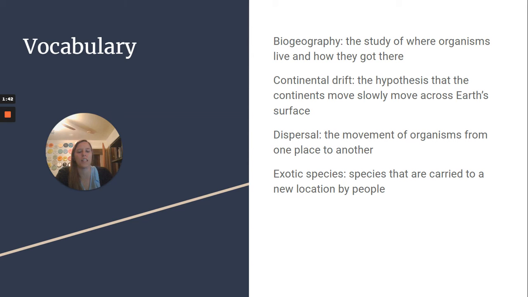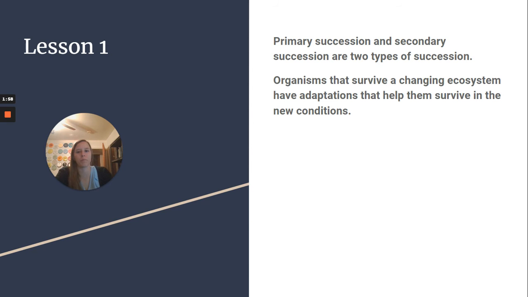Continental drift, the hypothesis that the continents move slowly across Earth's surface. Dispersal is the movement of organisms from one place to another. Exotic species are species that are carried to a new location by people.